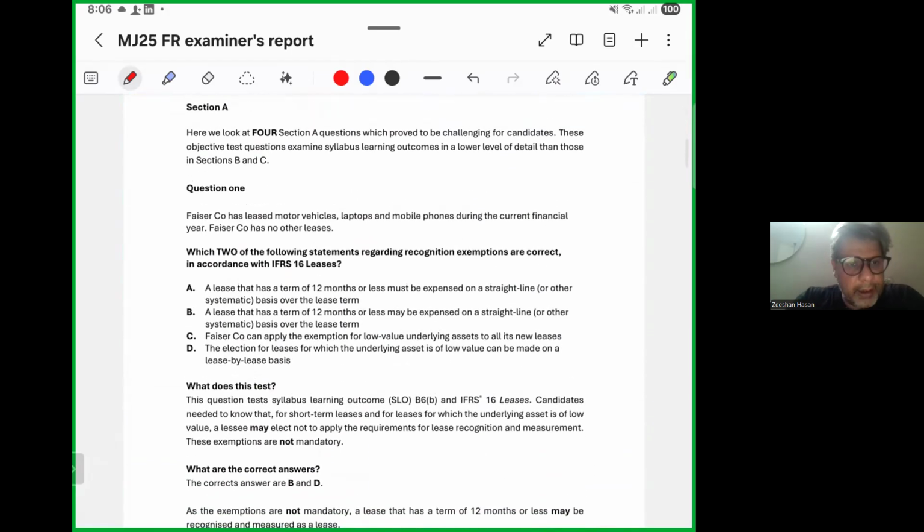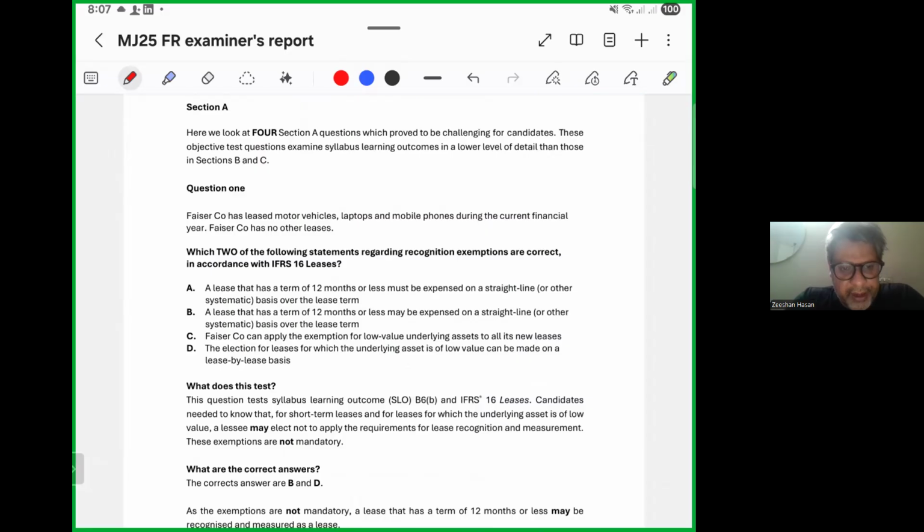Let's do this. Section A. Here we look at four Section A questions which will prove to be challenging for the candidates. Question one. Fazier company has leased motor vehicles, laptops, and mobile phones during the current financial year. Fazier company has no other leases. Which two of the following statements regarding recognition exemptions are correct in accordance with IFRS 16 Leases?